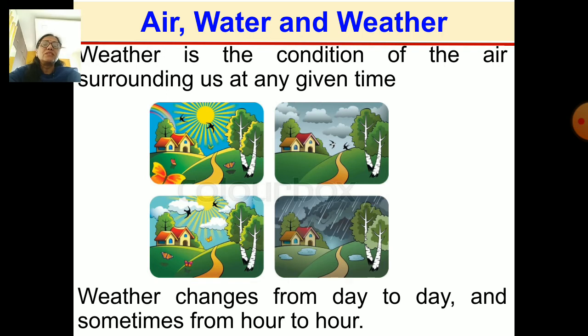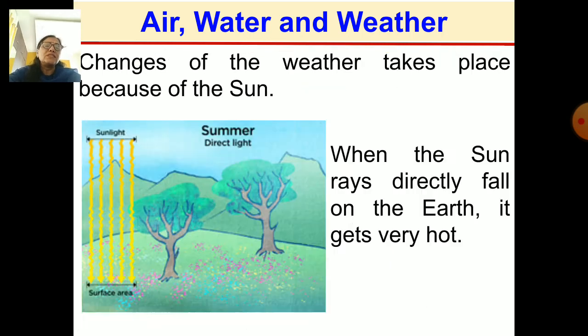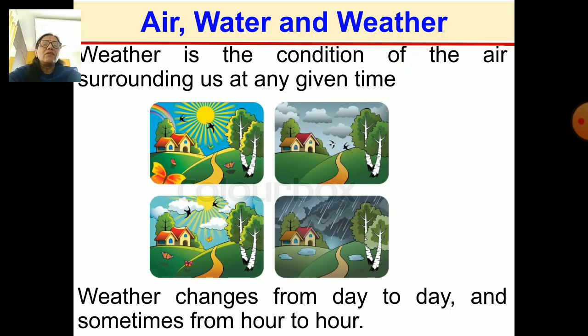The weather also changes during the year. You know what causes the seasons. In the last lesson we learned that the revolution of the earth causes the seasons, and according to the season the weather keeps on changing. Like it is very hot in summer, it rains a lot in the rainy season, and in winter it is very cold in many parts of India, though we do not have that much winter here.